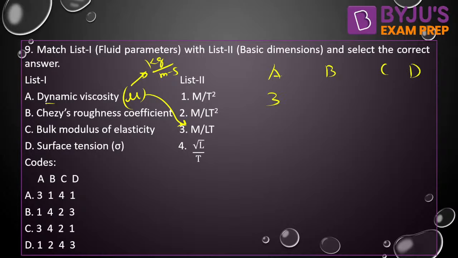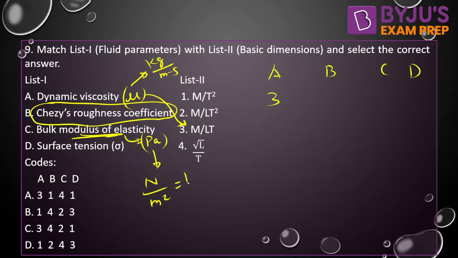Chase's roughness coefficient, you might not be knowing about. Bulk modulus of elasticity is in units of Pascal. Pascal means Newton per meter square. Newton per meter square is kg meter per second square multiplied by 1 by meter square.